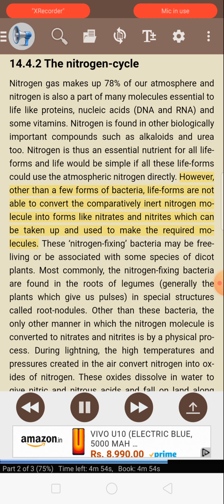However, other than a few forms of bacteria, life forms are not able to convert the comparatively inert nitrogen molecule into forms like nitrates and nitrites, which can be taken up and used to make the required molecules. These nitrogen-fixing bacteria may be free-living or be associated with some species of dicot plants. Most commonly, the nitrogen-fixing bacteria are found in the roots of legumes, generally the plants which give us pulses, in special structures called root nodules.